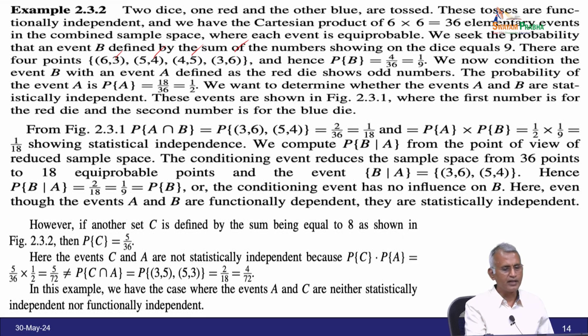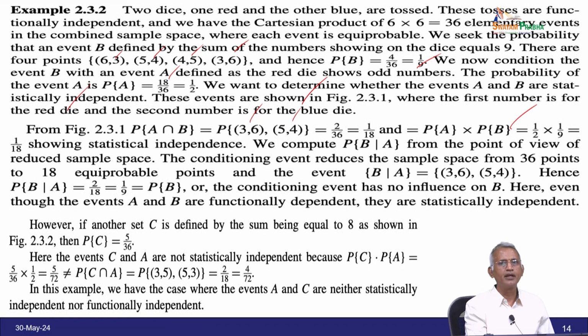Now we have a condition on B, with the event A defined as the red die showing an odd number, and the probability of A is 18 by 36, which is 1 by 2. We want to determine whether the events A and B are statistically independent. These events are shown in the figure, where the first number is for the red die and the second number is for the blue die. From the figure, probability of A intersection B equals probability of 3,6 or 5,4, therefore it is 2 by 36, 1 by 18. Therefore probability of A into probability of B equals 1 by 2 into 1 by 9, which is equal to 1 by 18, showing statistical independence.